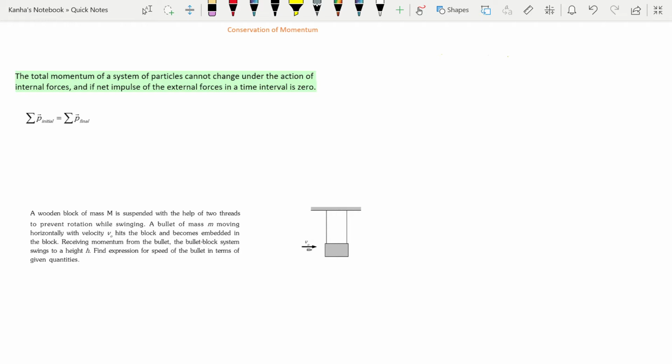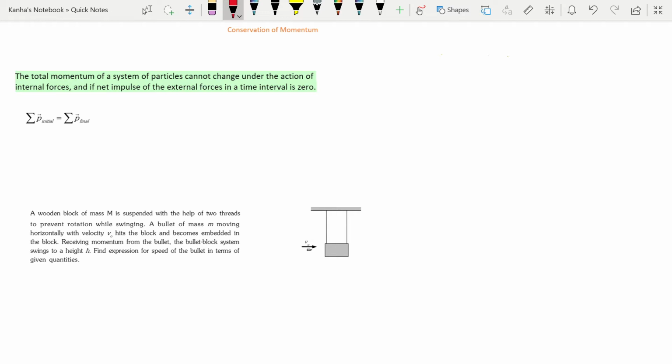And what does the principle of linear momentum say? The principle says that the total momentum of a system of two interacting bodies remains unchanged under the action of the forces of interaction between them. It can only change if a net impulsive force is applied on it externally. And there are some conditions under which this is valid.